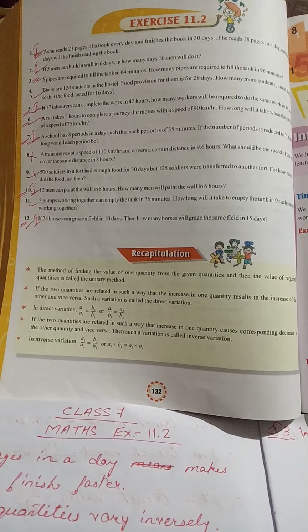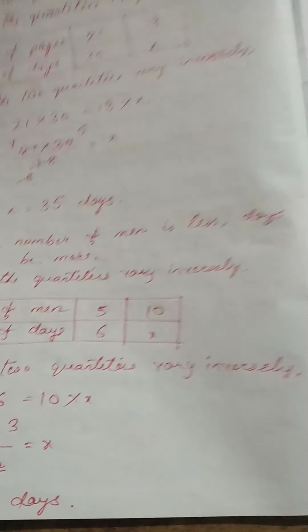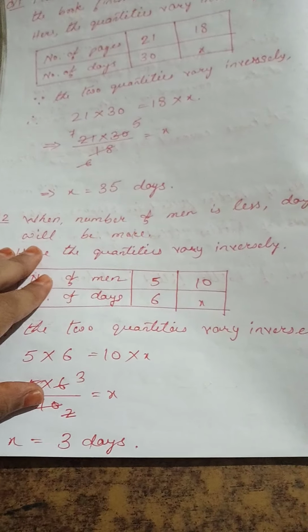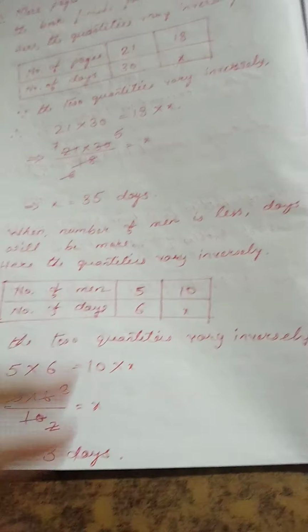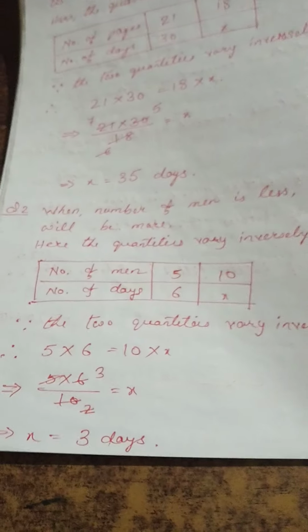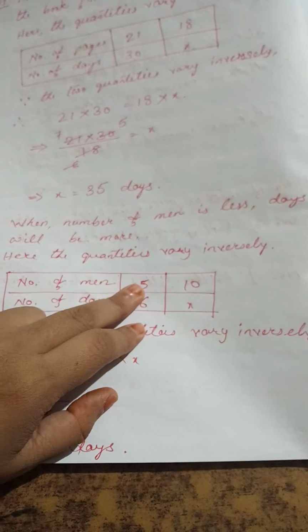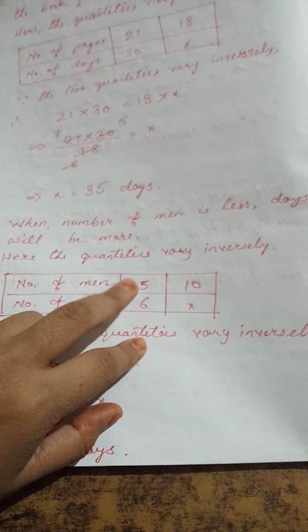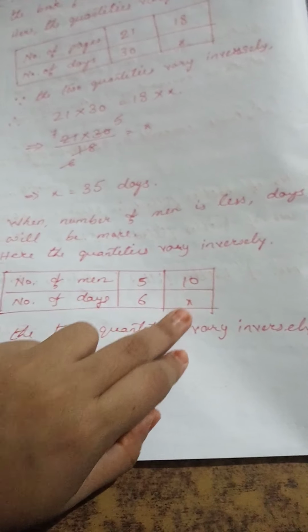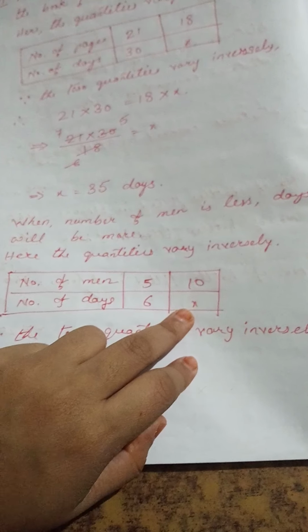Next, question number 2. If 5 men build a wall in 6 days, in how many days will 10 men do it? So if the number of men is less, the days will be more. If the number of men is more, the days will be less. So here also the quantities are varying inversely. We'll make the table here also, number of men and number of days. When the number of men is 5, the number of days is 6. If the number of men is 10, the number of days we have to find out, so it is x.